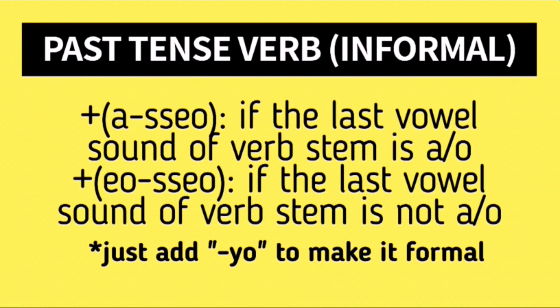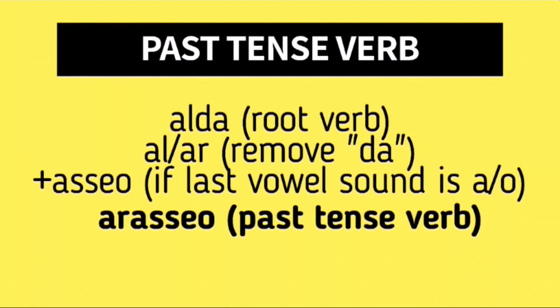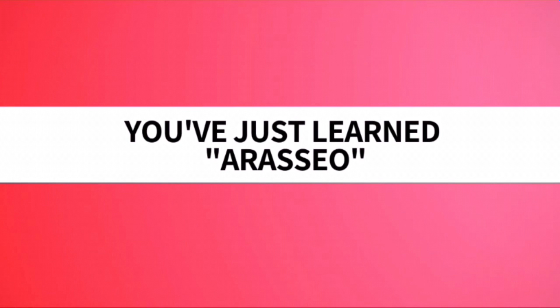So here's the set of rules. If the last vowel sound of the remaining verb stem is a or o, we will add aso. If the last vowel sound of the verb stem is not a or o, we will use oso. And then aside from adding aso or oso depending on the last vowel sound, we can also add yo to make it a bit more polite. So since the last vowel sound of al, which is the remaining verb stem, is a or o, we'll be adding aso. So al plus aso is araso, and that is the past tense form of alta. And with that, you've just learned araso.